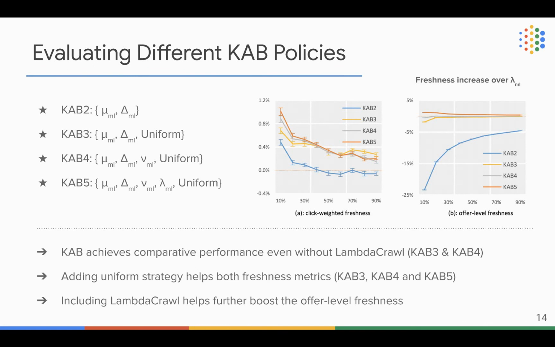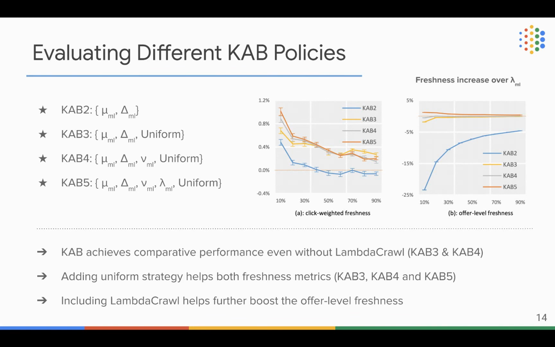Again, here, the horizontal axis indicates the resource budget from 10%, 20% to 90%. And the vertical axis denotes the freshness increase. Again, the positive value means it outperformed lambda crawl. Negative value means it is worse than lambda crawl.